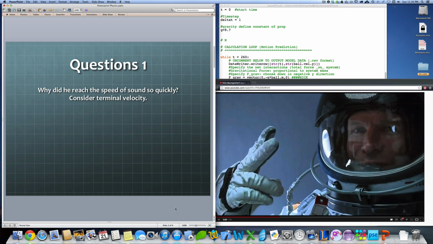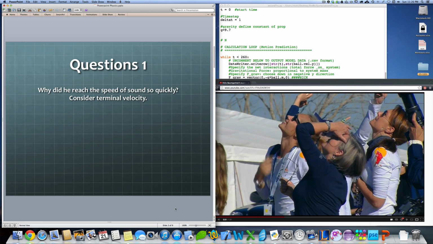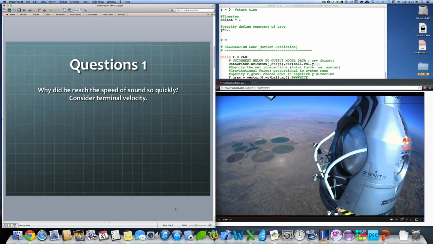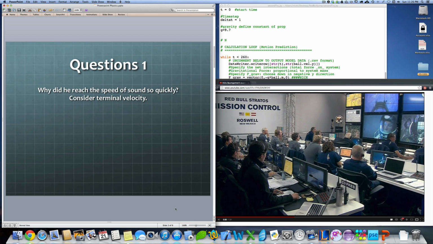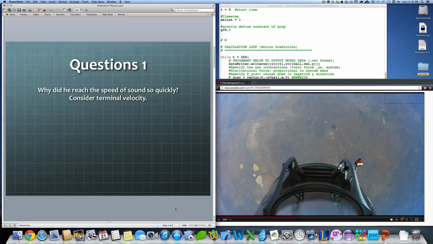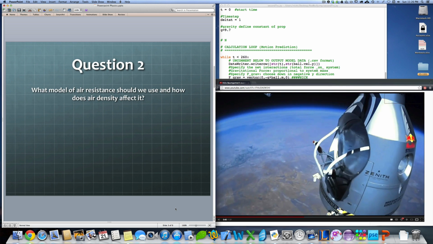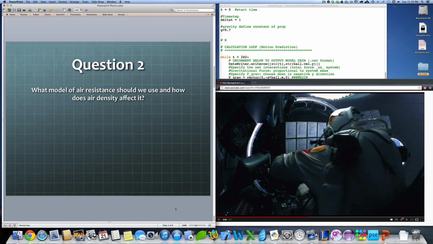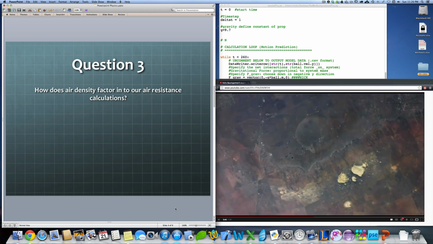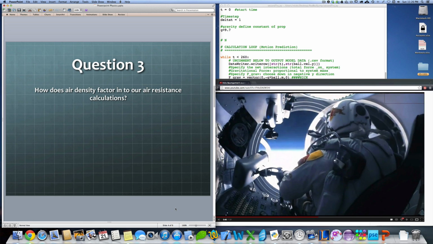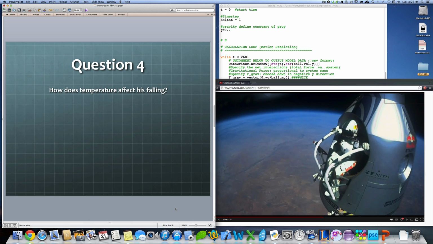Question 1. How and why did he reach the speed of sound so quickly when terminal velocity would have been slowing him down and not allowing him to reach that velocity? Number 2. What model of air resistance should we use? Number 3. How does air density factor into our resistance calculations? And number 4. How does temperature affect his falling?